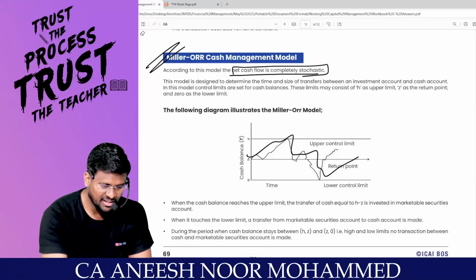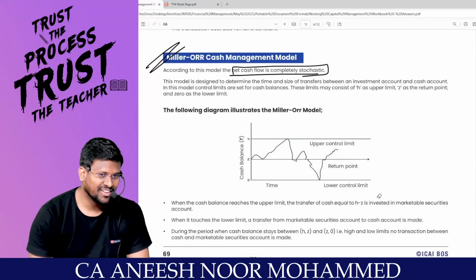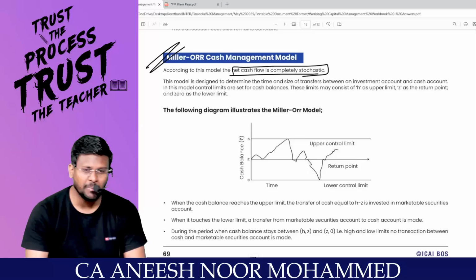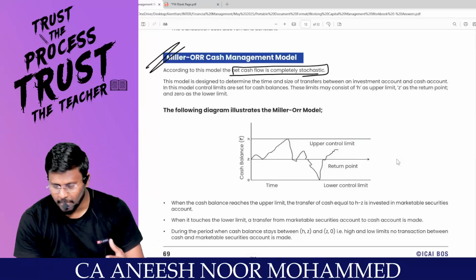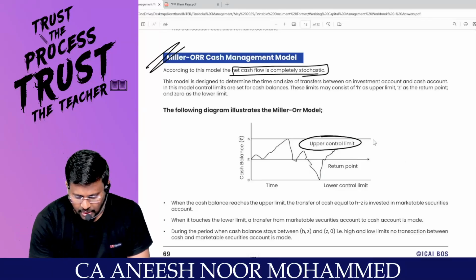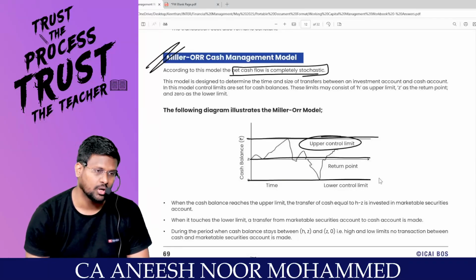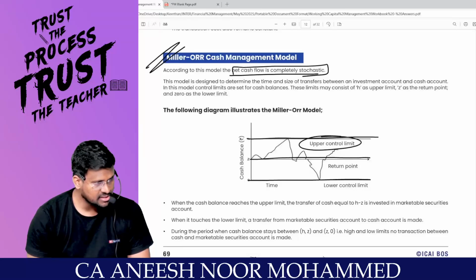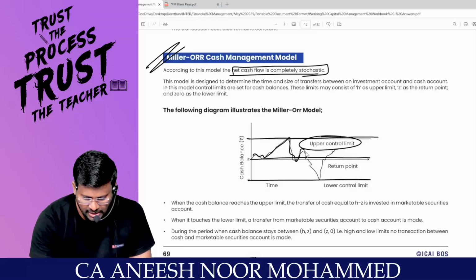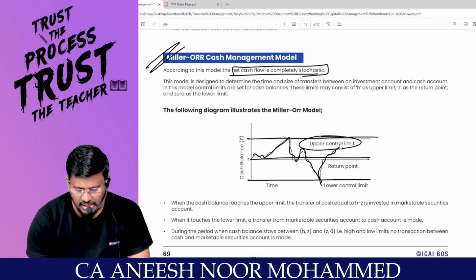right, sir? Like when you take an ECG, how it looks, it will be like that. Sir, someday cash requirement may be very high, someday cash requirement may be very low. You can set an upper control limit, return point and lower control limit. Some days it will be at the upper control limit, someday it will come to the lower control limit, someday it will rise.